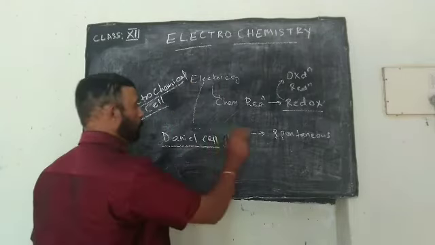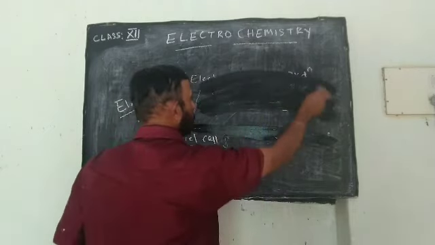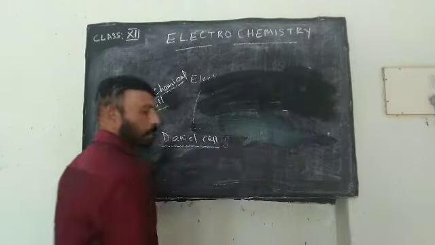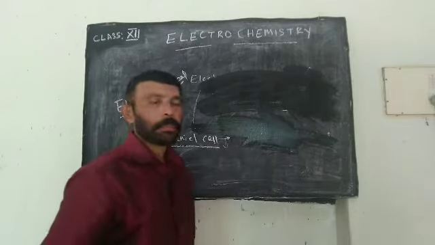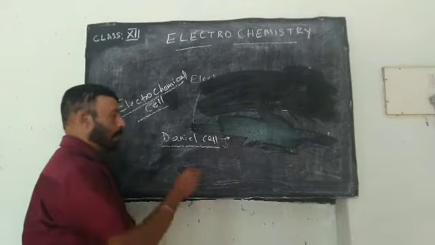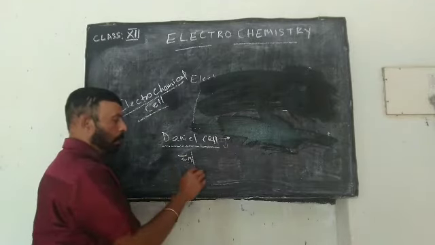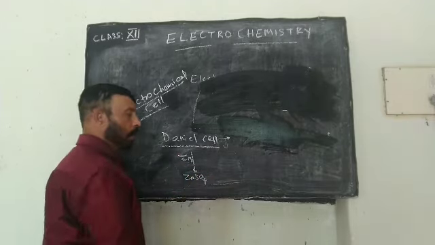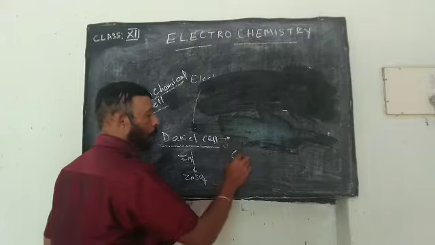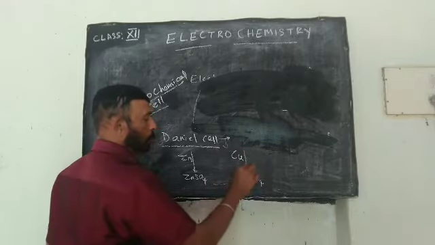Then, how can we explain this Daniell cell? Daniell cell consists of zinc rod dipped in zinc sulfate solution and a copper rod dipped in copper sulfate solution.